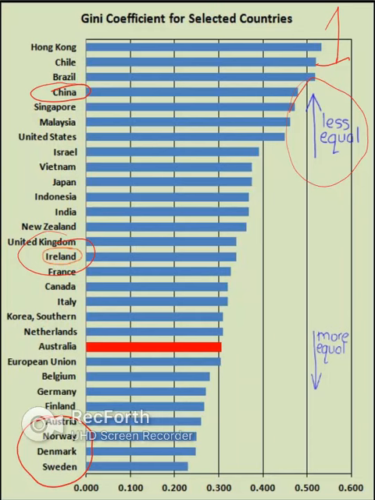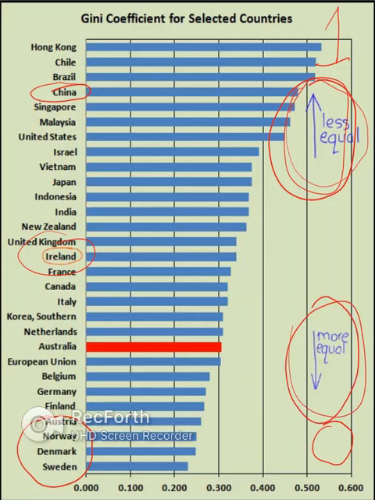Just to go to the other end of the spectrum, if a country had an income distribution or a Gini coefficient of 0, that would mean that everyone in the country earned the exact same amount. So obviously there's no country like that either. So the closer to 1, the less equal your distribution of income, and the closer to 0, the more equal your country is with regard to distribution of income.